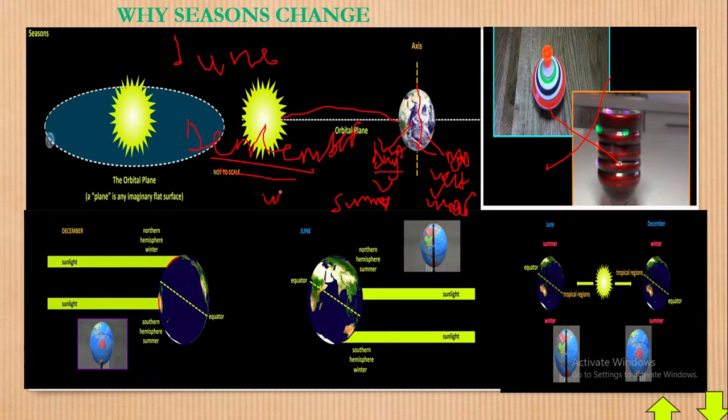Now in December is when we have winter, but in which hemisphere? Anyway, let's go there. Now we look at this. If this is the earth's axis of rotation like this, or the equator dividing the earth into two, this is the equator dividing the earth into two. But remember, the earth's point of rotation is this one. That's the earth's point of rotation. So the equator is just right there. That's the equator.